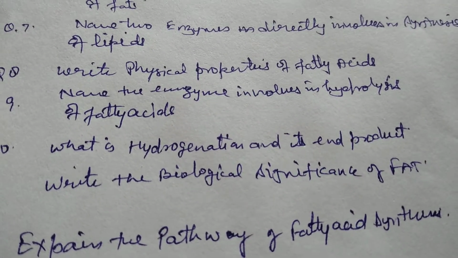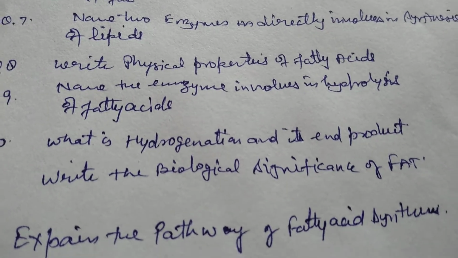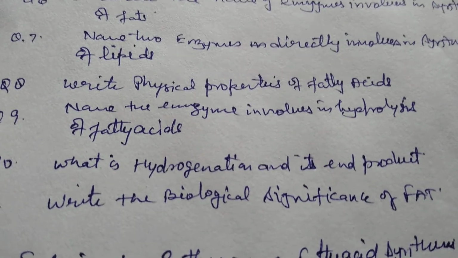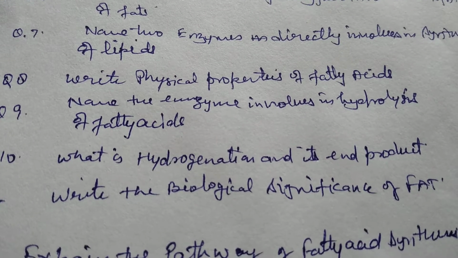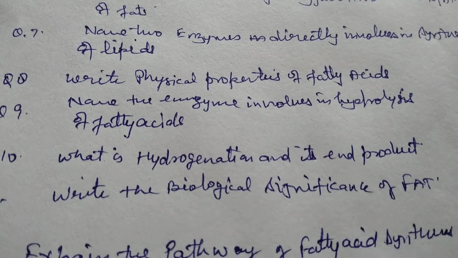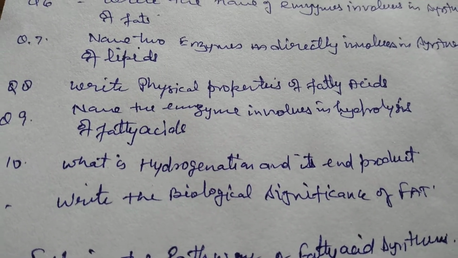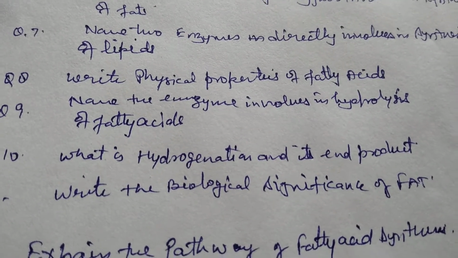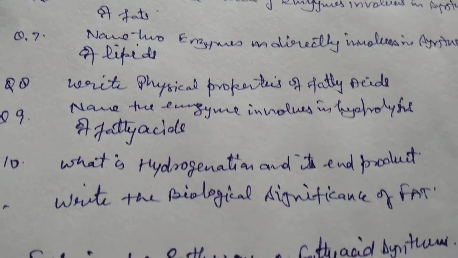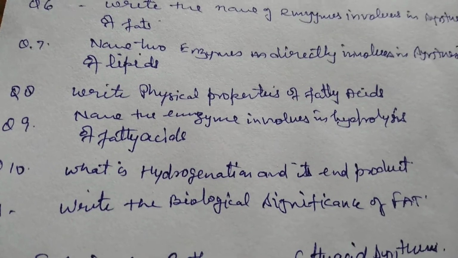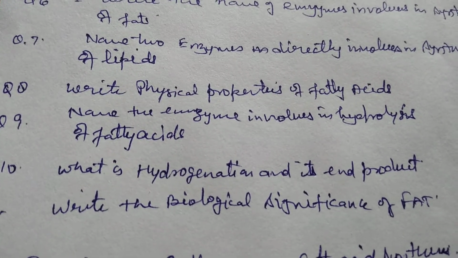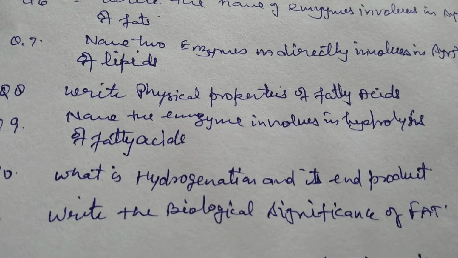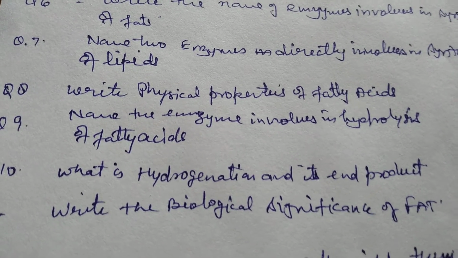Next one is, what is hydrogenation and its end product? Hydrogenation is the process by which hydrogen gas is added to the unsaturated fatty acids, and they become saturated fatty acids.